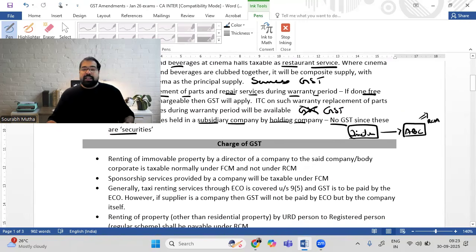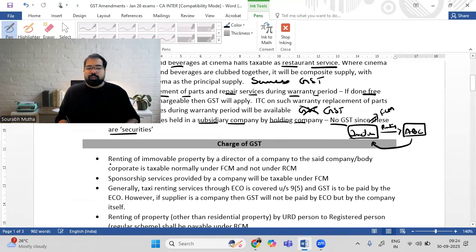Now, what is the difference? Now, the director has some premises. He's renting the immovable property to ABC. This is not services given as a director, but renting. Now, in that case, RCM will not apply because this is not in relation to director services. So ABC will pay the GST to the director and the director will pay this under FCM. So this is the first point. Renting of immovable property by a director of a company to the said company, a body corporate, is taxable normally under FCM and not under RCM.